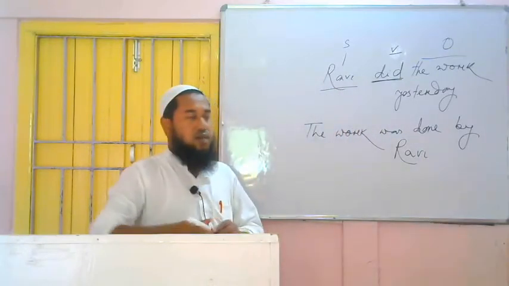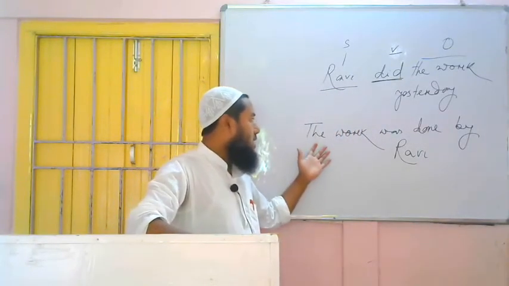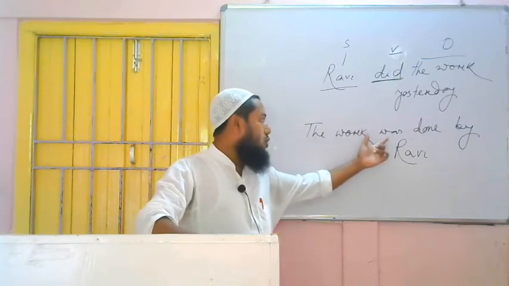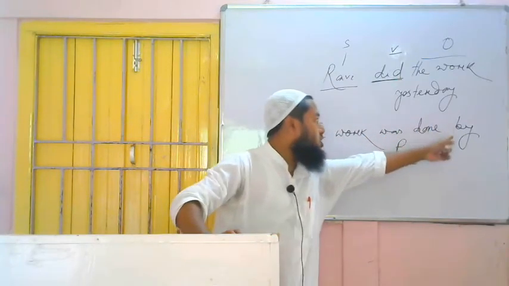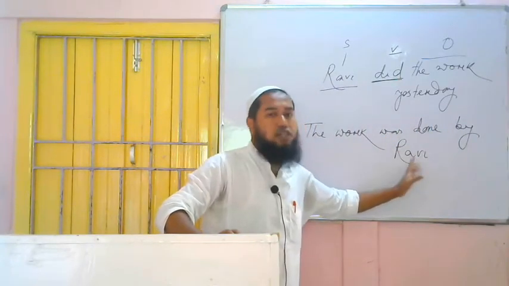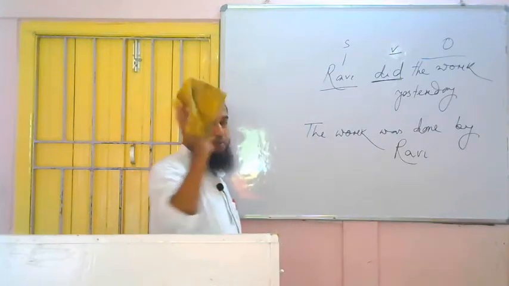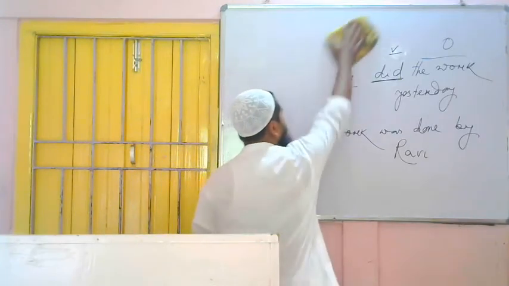Finished. What did we do? We brought object in place of subject, then according to the new subject we wrote was or were, then third form of the verb, then preposition, then subject we wrote in place of object. I hope it is clear. One more example we will try.